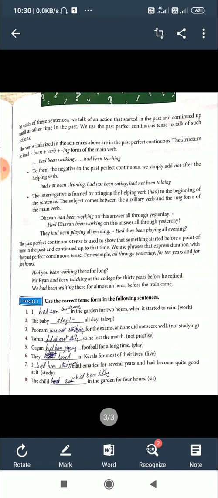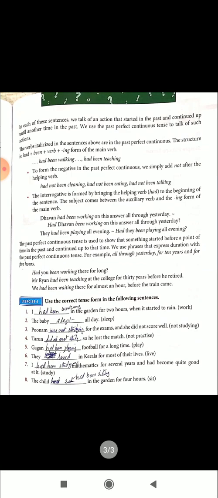Here, 2 actions took place in the past, and 2 actions are no more now. Among the two actions, the first action is put in past perfect continuous because that action is going on for some time. The second action is finished, so we put a simple past tense.